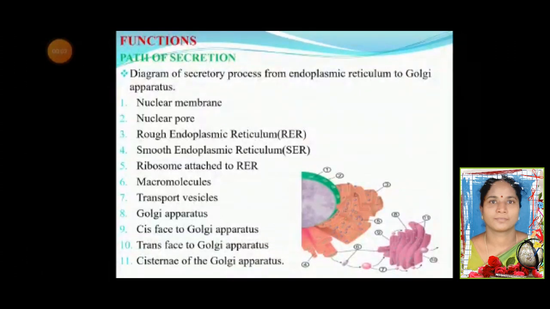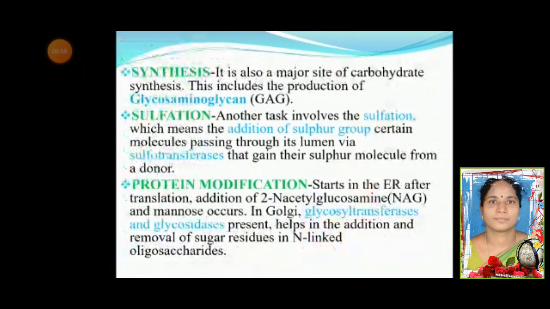This is the diagram that represents the functions of the endoplasmic reticulum. Synthesis: it is also a major site of carbohydrate synthesis, which includes the production of glycosaminoglycan. Sulfation: another task that involves sulfation, which means the addition of a sulfur group. Certain molecules pass through its lumen via sulfur transferases that gain their sulfur molecule from a donor. Protein modification starts in the endoplasmic reticulum after translation, and addition of 2 N-acetylglucosamine and mannose occurs.